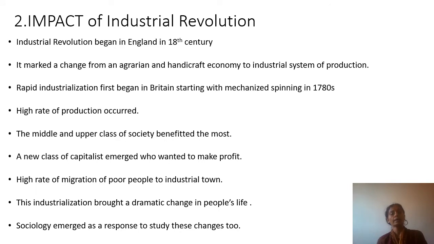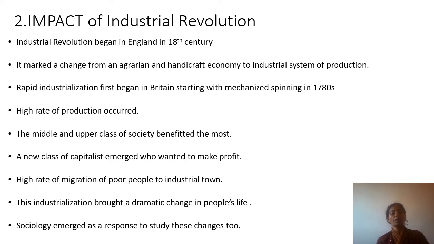Where? In England. So the Industrial Revolution, as the name suggests, is when industries came into being. Earlier it was agriculture, farming was the main source of occupation. Now it was industries. Why did it happen? Because of rapid industrialization that first began in Britain, starting with mechanized spinning in the 1780s. So what happened in Britain? There was mechanized spinning.